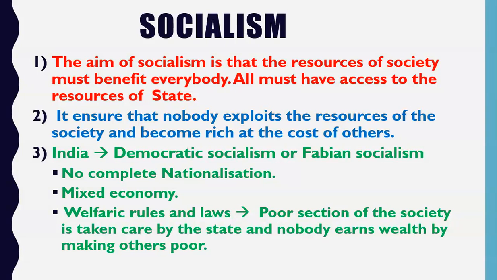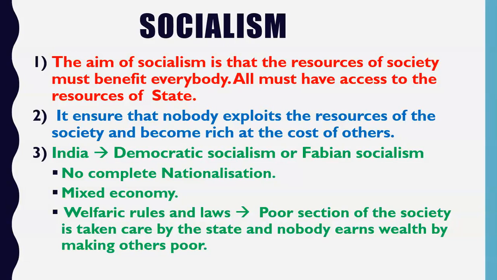Okay, so the aim of socialism is that resources of the society must benefit everybody. If there are some resources in the society, these resources should be used for the benefit of every person living in the society, every man living in the country. If there are 100 persons in a country and 100 coins, each person should receive one coin.